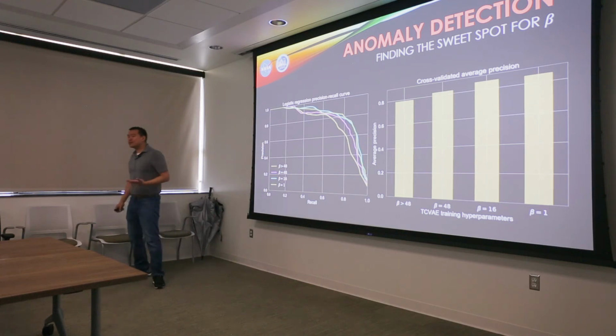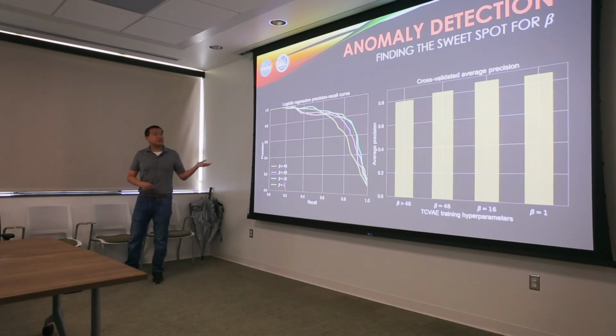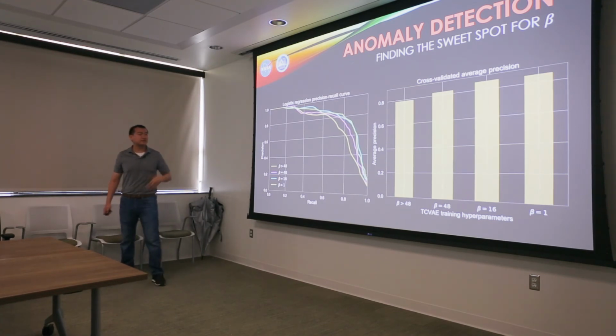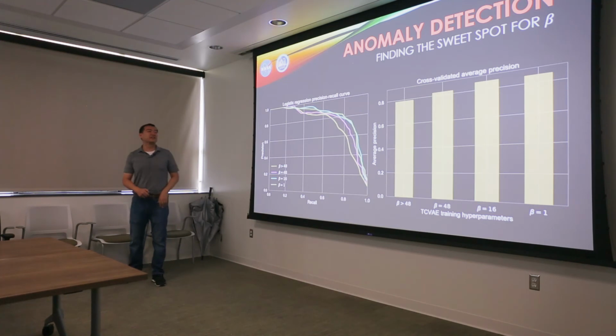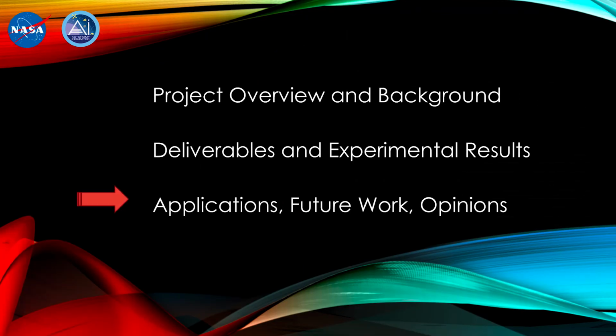Our hypothesis going in was that if our model can reconstruct images better, then it will also be able to do anomaly detection better. And to get better reconstructions, you set beta lower. But this turned out to not be very true. And if the previous result was too good to be true, this one was too weird to be true. So you just do the procedure over and over again, 200 times. And this ended up being the average over those 200 iterations. So we're almost there.